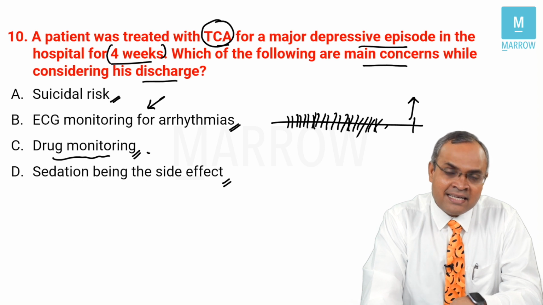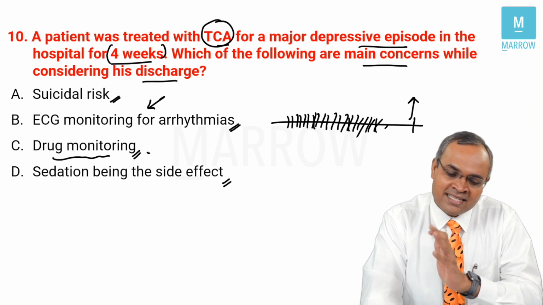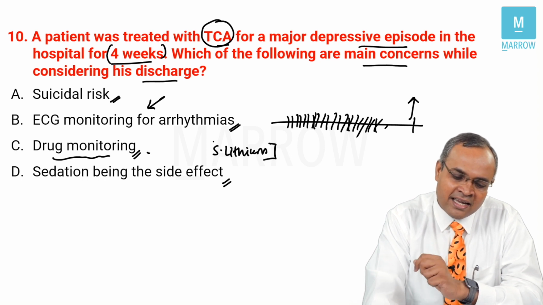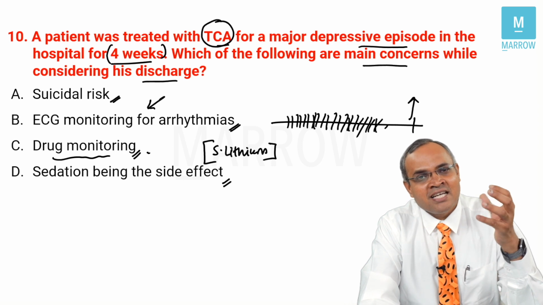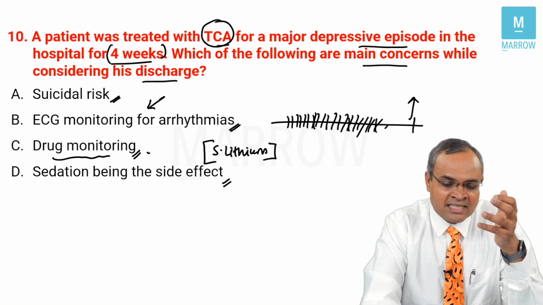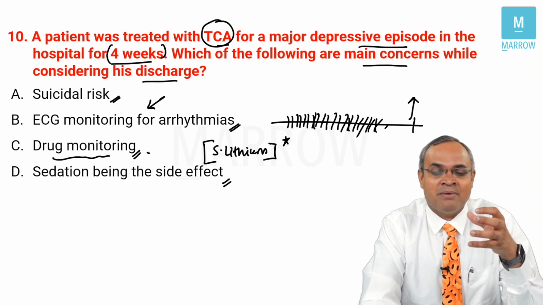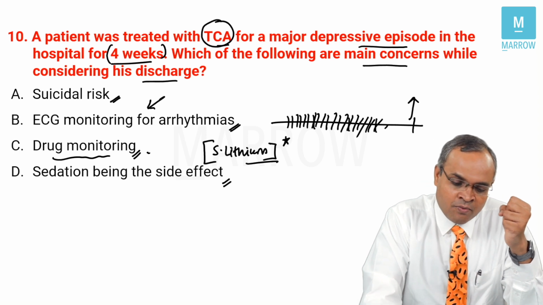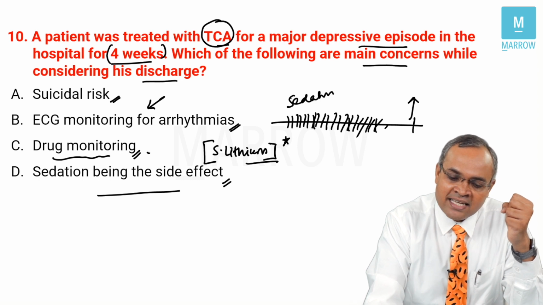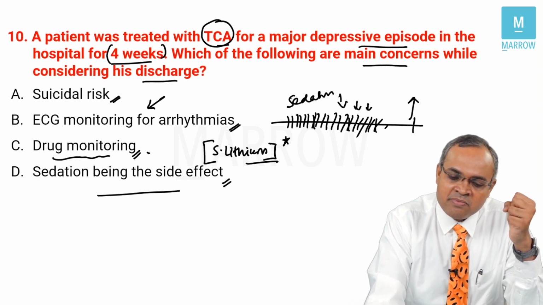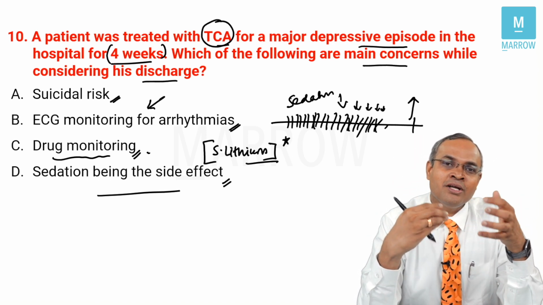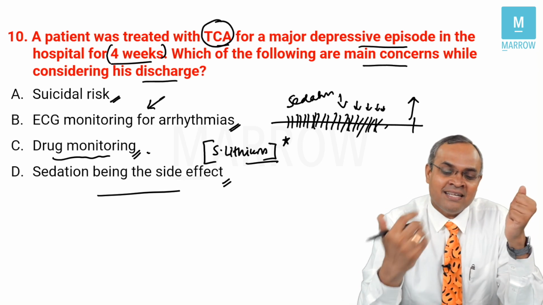Drug monitoring in psychiatry, the mostly well-known practice is for lithium, where you do serum lithium levels, right? Other than that, sometimes anti-epileptic drugs where they look for serum anti-epileptic levels, you don't use this drug monitoring strategy clinically on a day-to-day basis other than serum lithium levels. Sedation is a side effect. Most of the time, sedation would be very high in the initial few days, and generally patients become tolerant to these kinds of side effects as days go by. So after 4 weeks or so, it might be a lesser concern than in the initial few days.